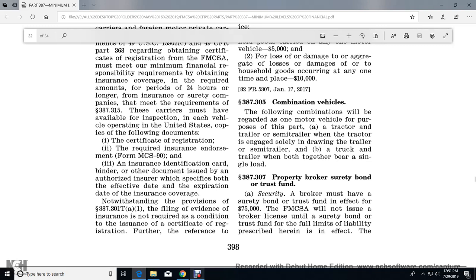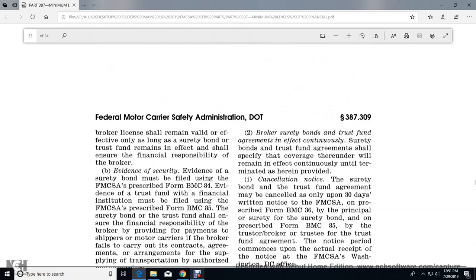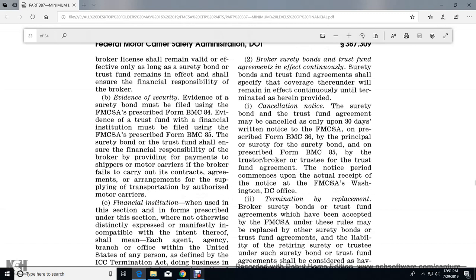387.307, property broker surety bond and trust fund security. The broker must have a surety bond or trust fund in effect in the amount of $75,000. The Federal Motor Carrier Safety Administration will not issue a broker license until the surety bond or the trust fund in the full limits of liability prescribed herein is in effect. The broker license shall remain effective only as long as the surety bond or trust fund remains in effect. It shall be insured for the financial responsibility of the broker.